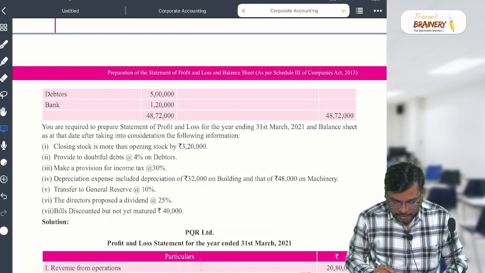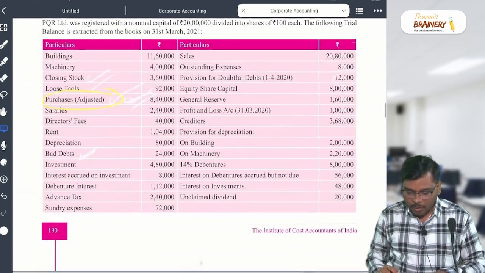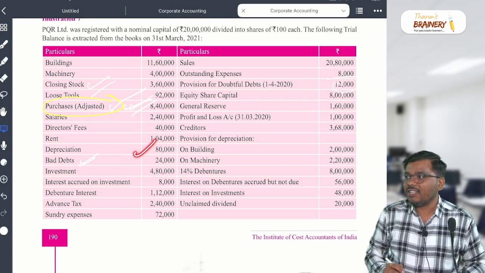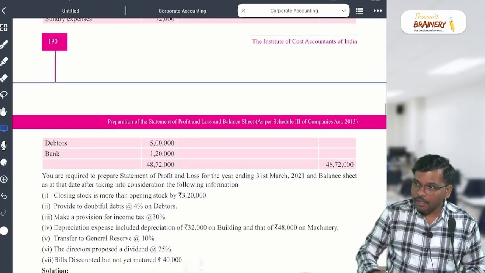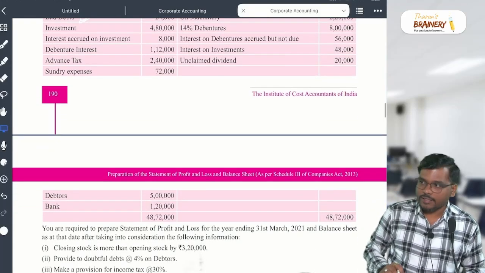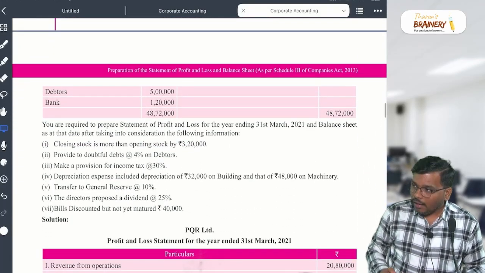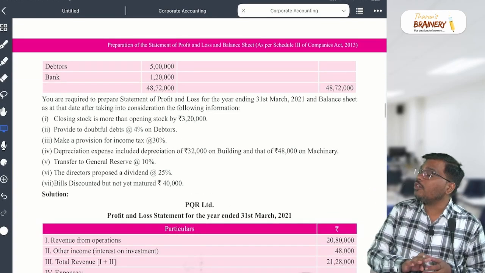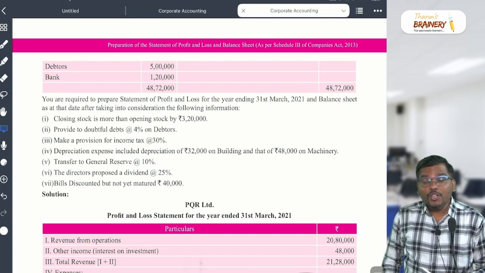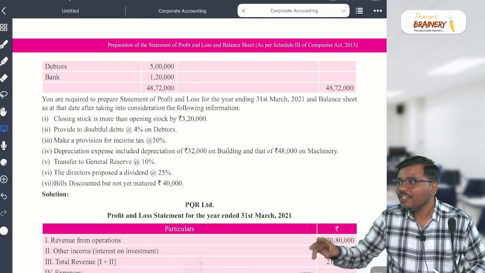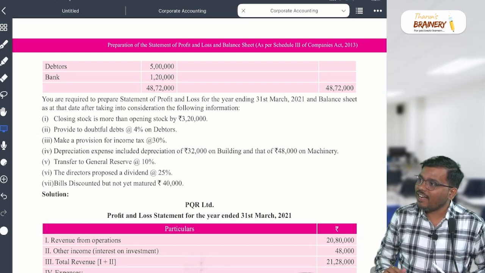Add this 48,000 plus 32,000. How much are you getting? 80,000. They already passed the entry for 80,000. They have given this information to confuse you. All the information has to come in two places, so if you put this also in two places, the answer will be wrong. Are you getting my point?